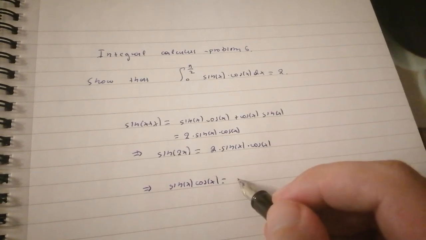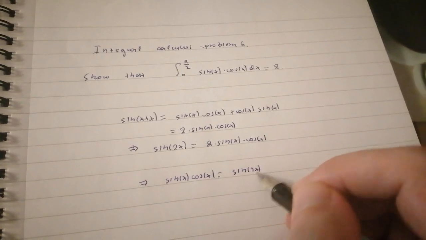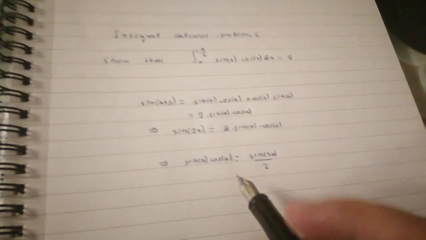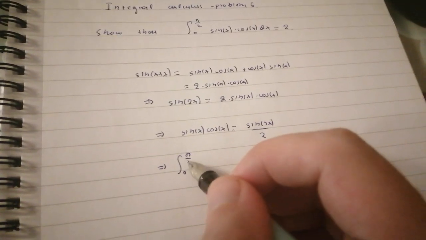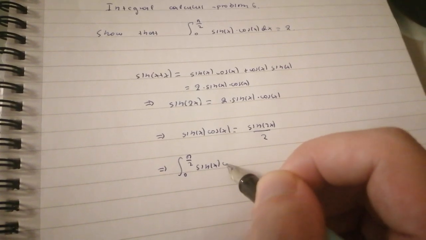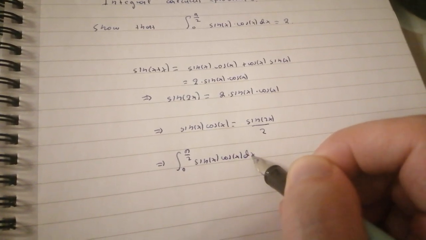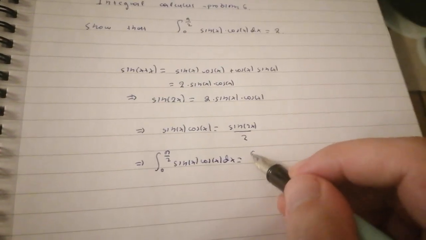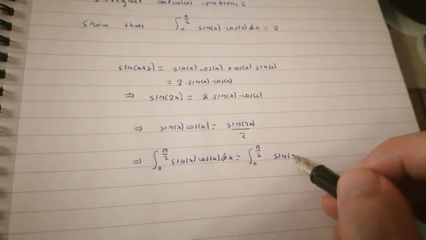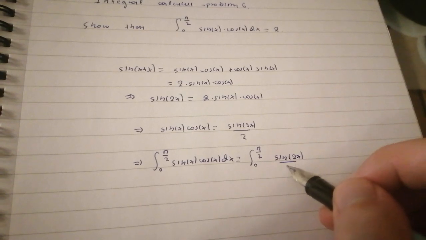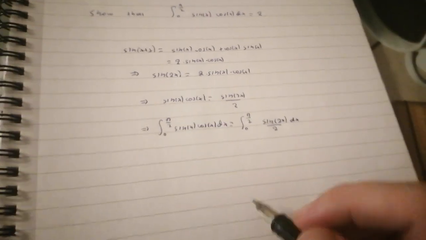So we obtain the following. So the integral from 0 to pi over 2 is the integral from 0 to pi over 2 of sine 2x over 2 dx.